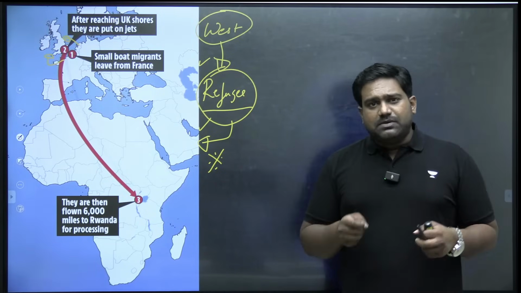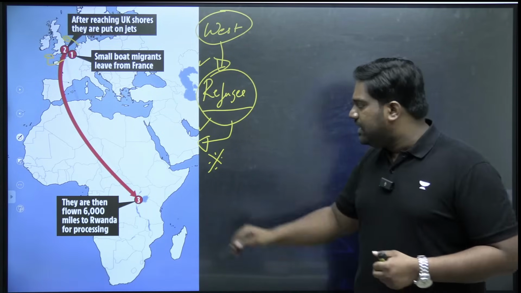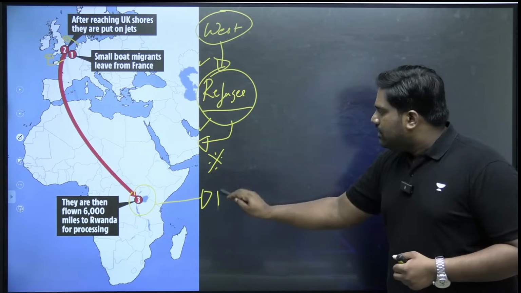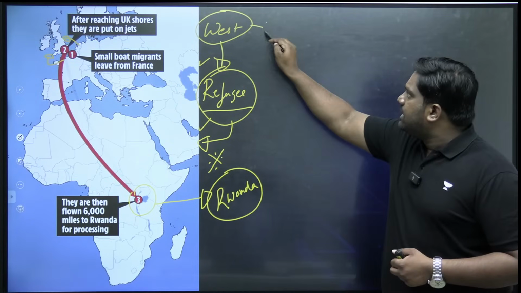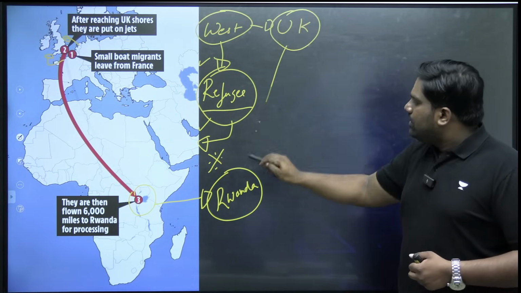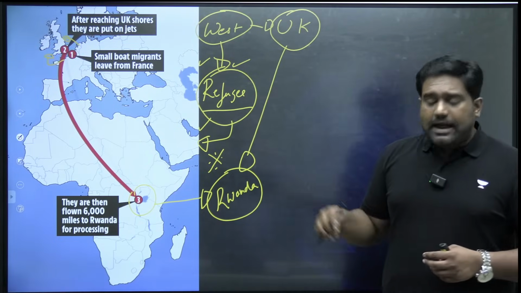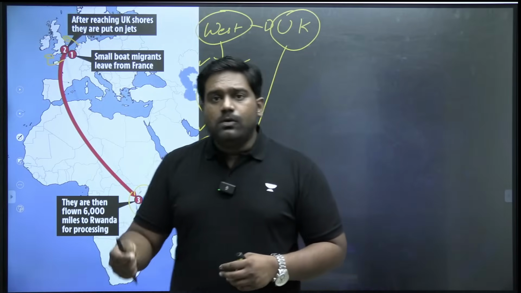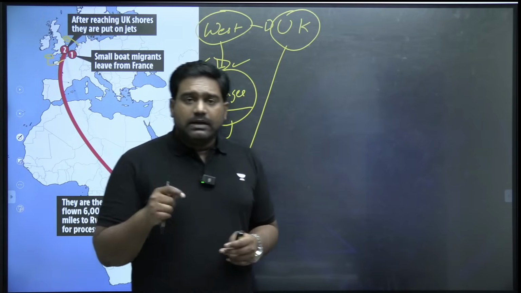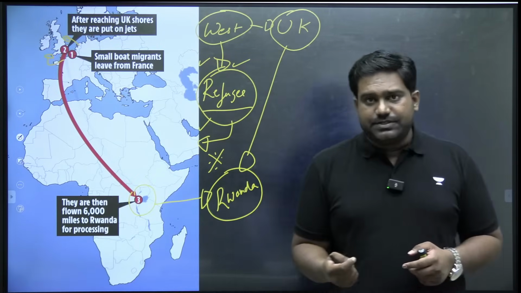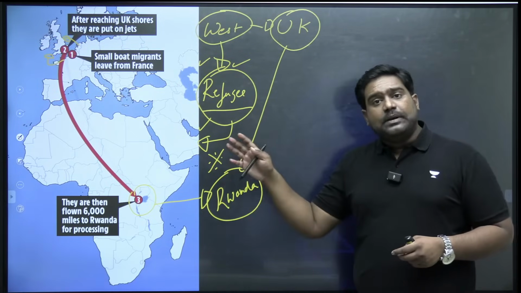So now UK has come out with a very controversial plan to transfer this burden to a faraway African country called Rwanda. Rwanda is an African country in East Africa, and the UK government has signed a deal with Rwanda to accommodate some of these asylum seekers. In fact, this deal was brought out a few years ago, and it was even struck down by the Supreme Court of UK as unconstitutional. But later, UK Parliament has made few changes to the deal to bypass the Supreme Court judgment, and now they have operationalized the agreement.